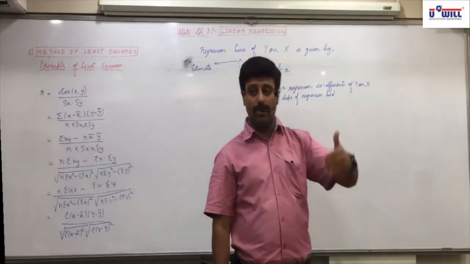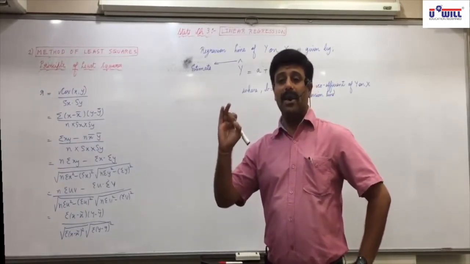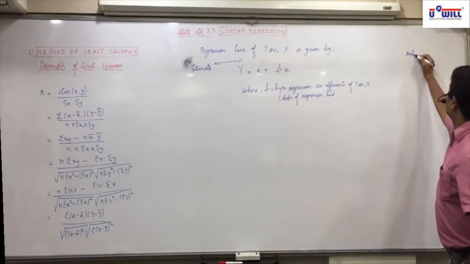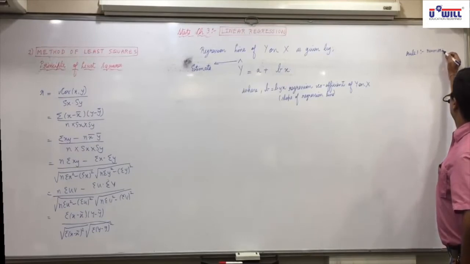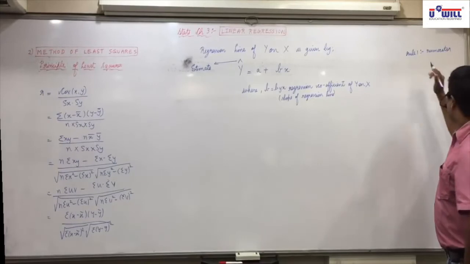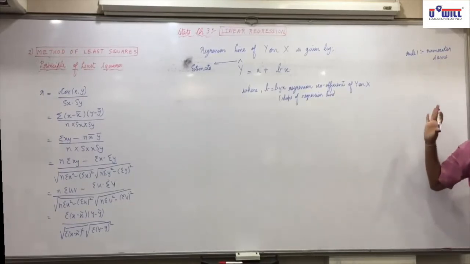Rule 1, numerator will remain same. Numerator means the upper part. Those who have any confusion? Numerator will remain same.